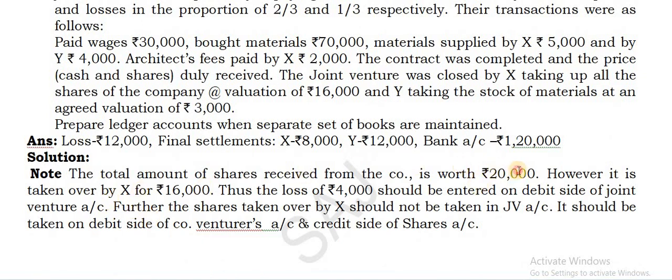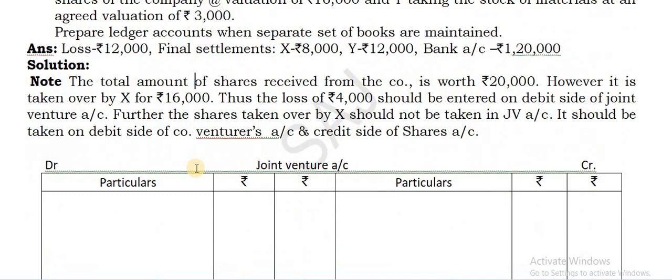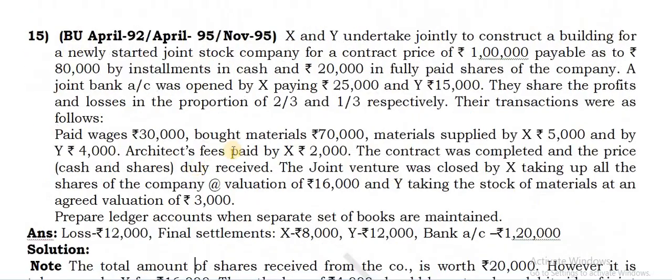The total amount of the shares being received is 20,000. It is being taken over by X for 16,000 and there is a loss, which I said will be entered on the debit side in the joint venture account. Now go for the joint venture account. One by one you can enter. Here, don't take 1 lakh directly. Split the 1 lakh: write 80,000 cash as joint bank account, and write another 20,000 as shares account.